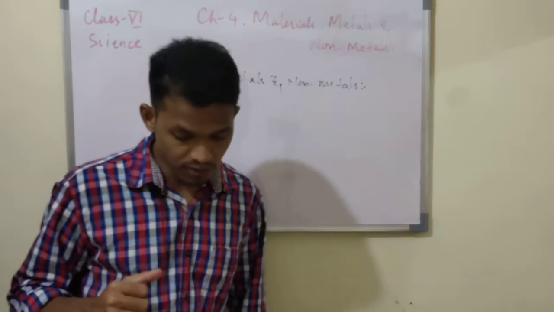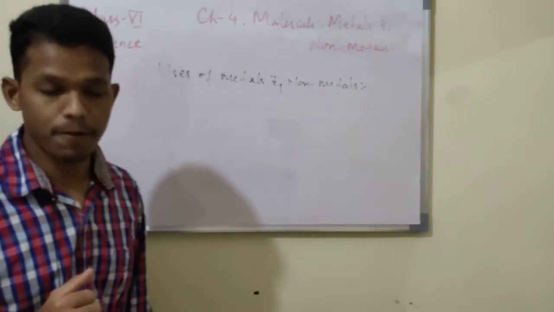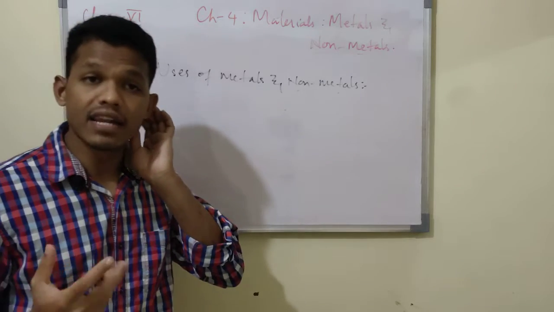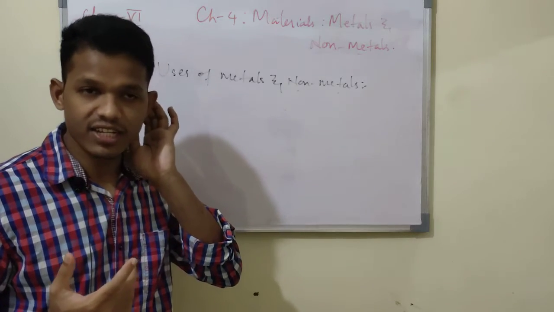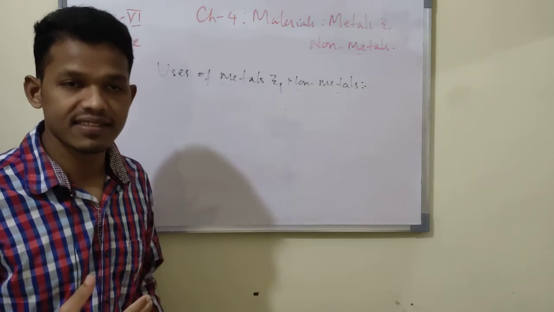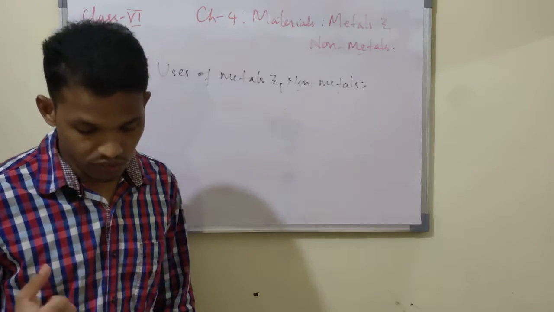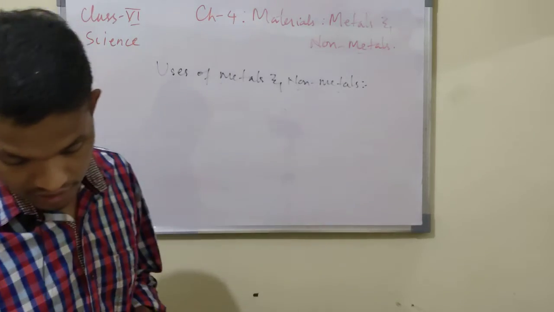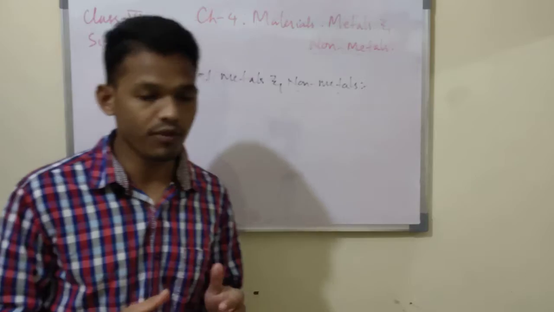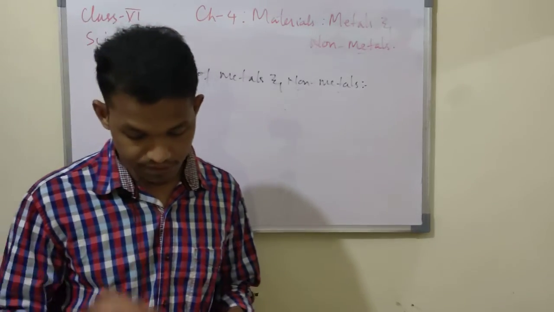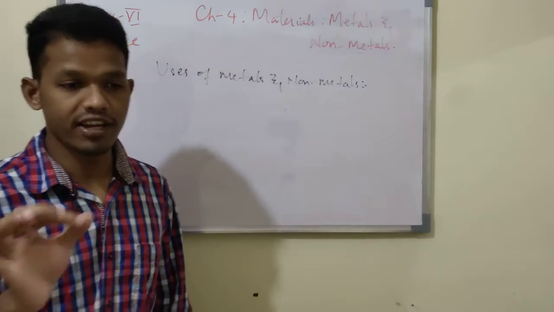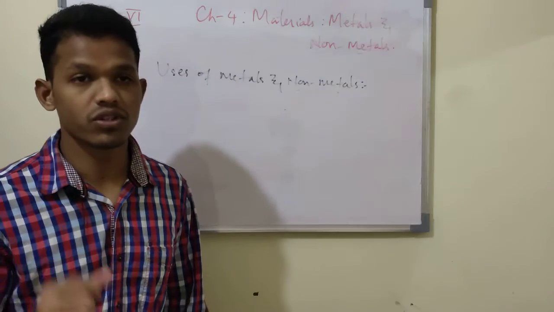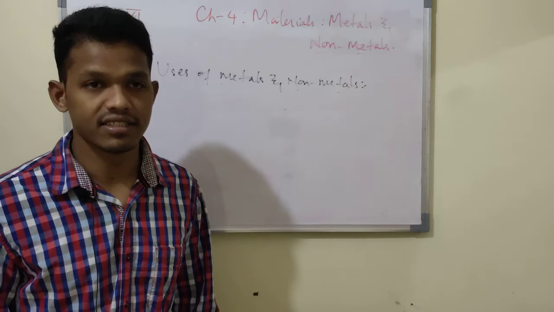And if you talk about sulfur, it is used for making gunpowder and firecrackers. Many dyes, many colors and paints are made using sulfur. Then graphite is used for manufacturing pencils, the dry lead. You will find that black part in a pencil; that is graphite. Graphite is also a good conductor of electricity.